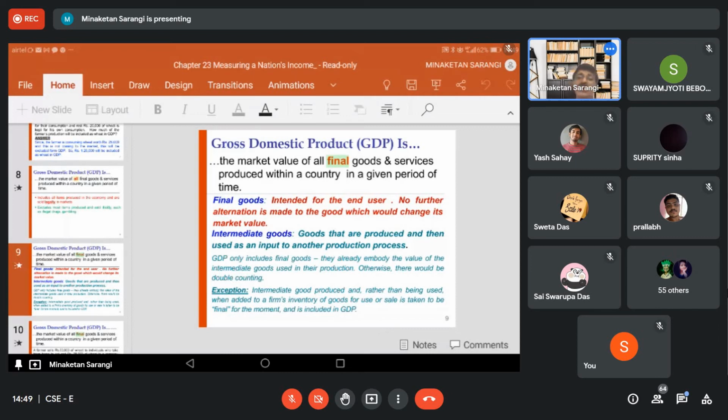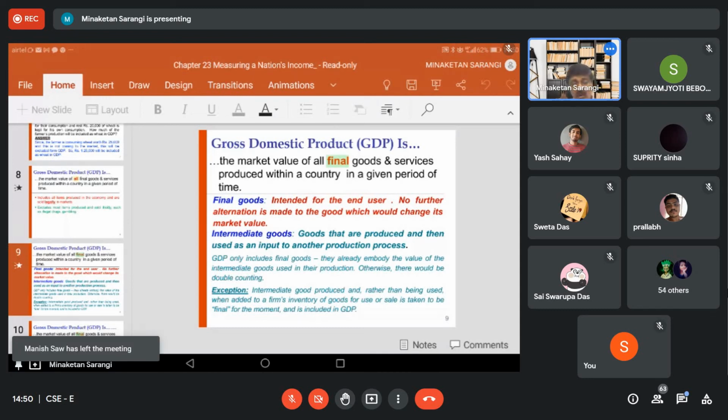But assume out of this, 900 tires have been sold, and the remaining 100 tires are not sold and are in the inventory or in the godown of MRF. So what is happening? The value of these 100 tires is not in any product. It has a separate value.